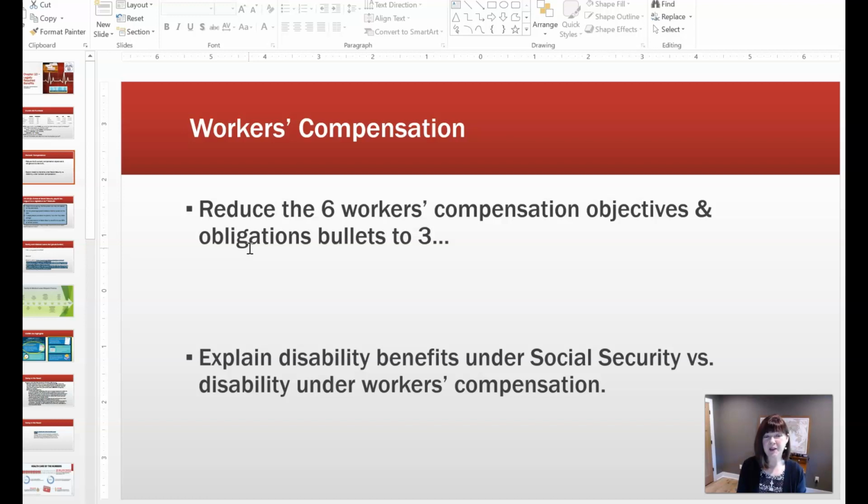So there are 6 bullets that your book has, but I think you can condense it down into 3 basic principles. So the first is it is focused on prevention. Okay, workers' compensation, the way that it's paid, and again, these are state-run. All of these are state-run workers' compensation insurance programs. And the way that you fund it is if you have a lot of accidents, you're going to pay a lot more in insurance. So it's really just like your car insurance, right? So if you have accidents, your insurance goes up. Same with workers' compensation. So we're going to focus on prevention.